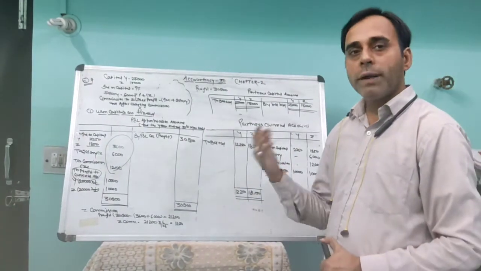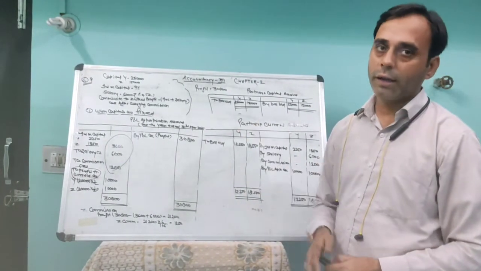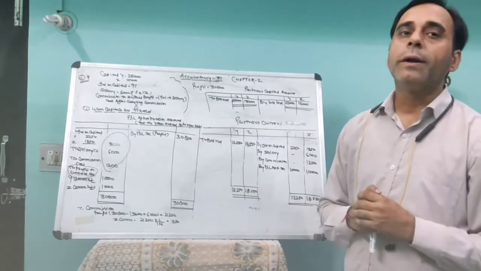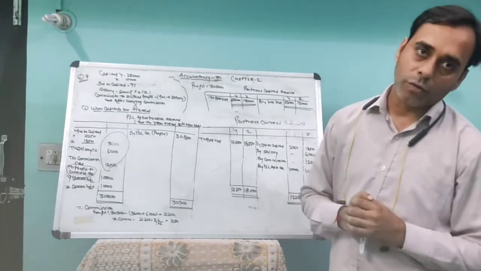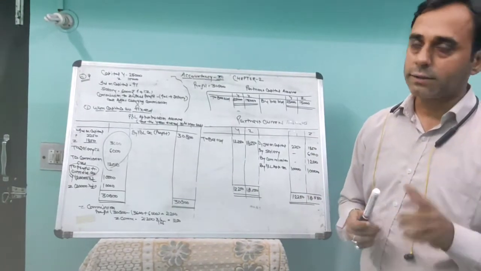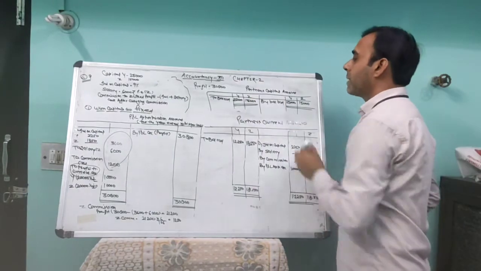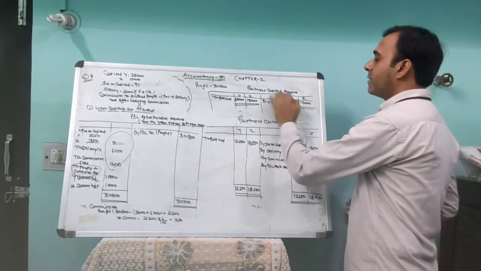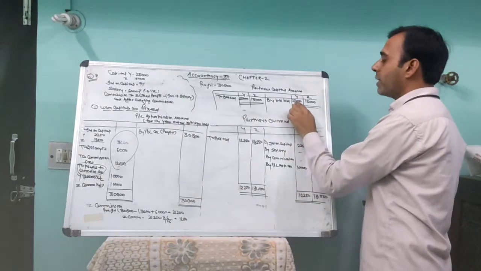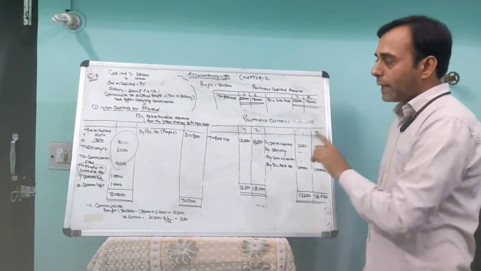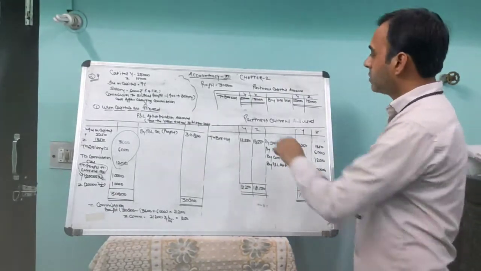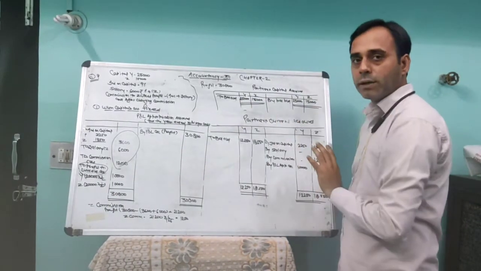Now we make the partners capital account and current account. As I said, when capital accounts are fixed is given in the question, we make two accounts: partners capital account and current account. In the partners capital account, we only write down the balance of partners capital and nothing else. See here, in the partners capital accounts of Y and Z, we write down the balance of capital given in the question, 25,000 and 15,000. The rest of the things will not come in the capital account when the capital accounts are fixed.